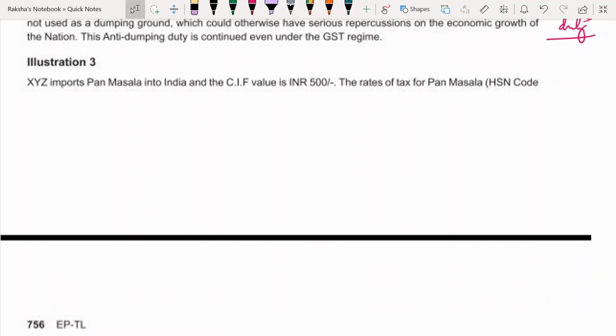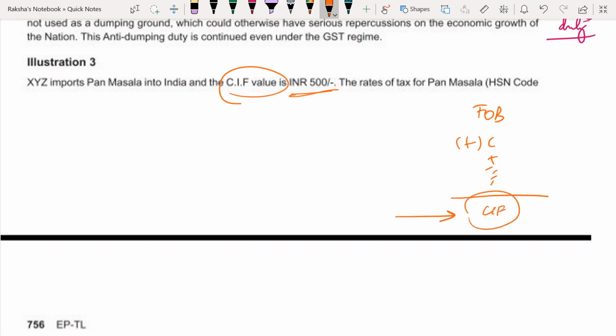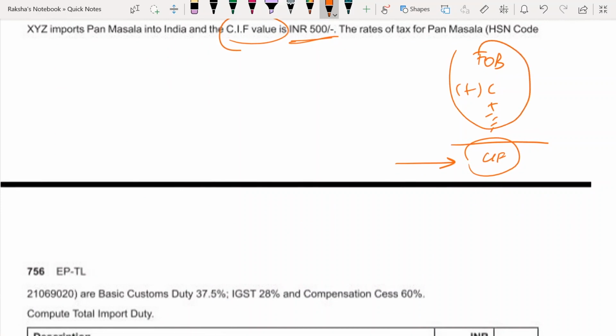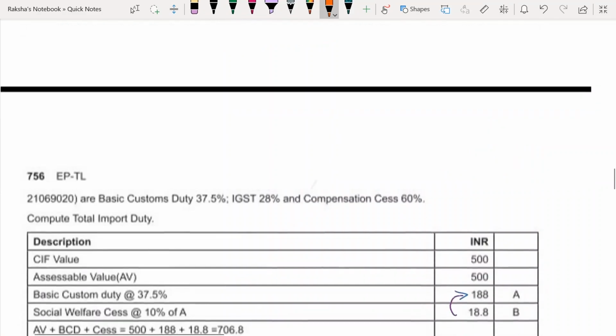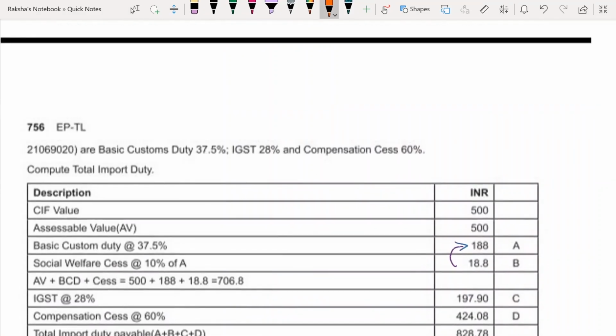Illustration 3. XYZ imports pan masala into India and CIF value. See, they're directly giving you CIF value, so you don't have to do anything. FOB plus cost, insurance, freight gives you CIF value, right? Here they are already giving you, so this process is eliminated. Tax rates are: basic customs duty for pan masala is 37.5%, IGST 20, compensation cess at 60%.